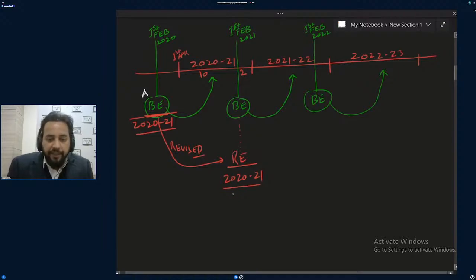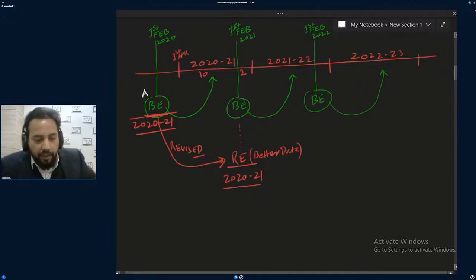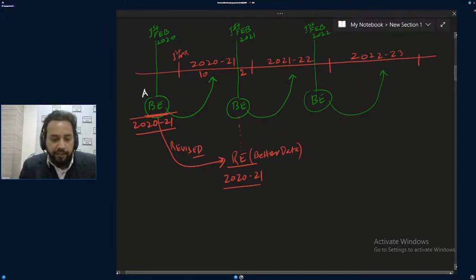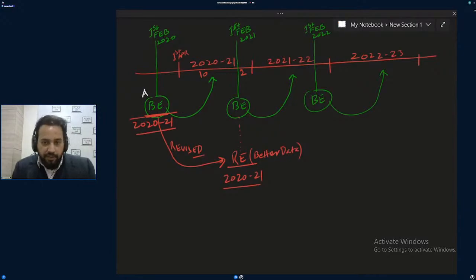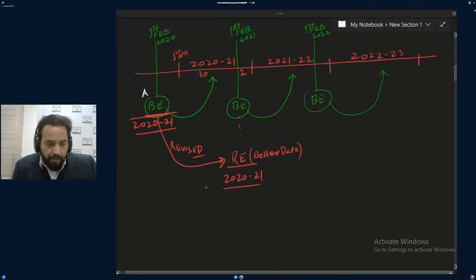So you would have better data now. This will be better data, yes or no? Because 10 months have already passed. April to January, since it is first Feb, 10 months means April to January.